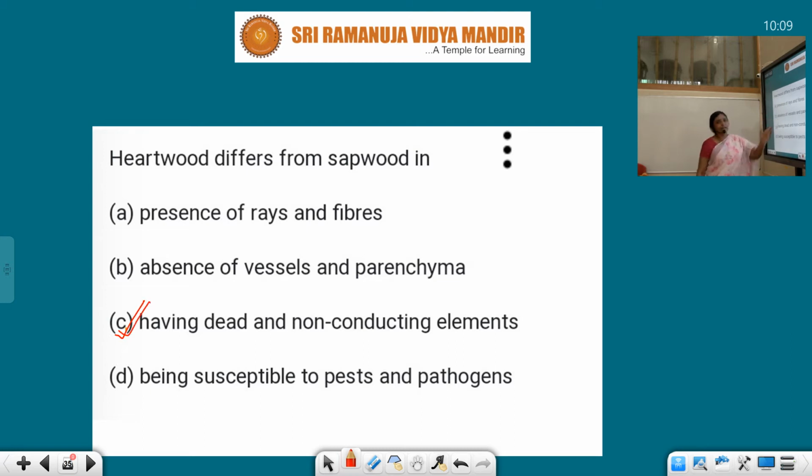Absence of vessels and parenchyma is not correct, because vessels are there, and parenchymatous outgrowth is present. Presence of ray fibers is also not a valid difference between sapwood and heartwood. Being susceptible to pest and pathogen, of course it gives security, but this is not the correct answer. The answer is having dead and non-conducting elements.